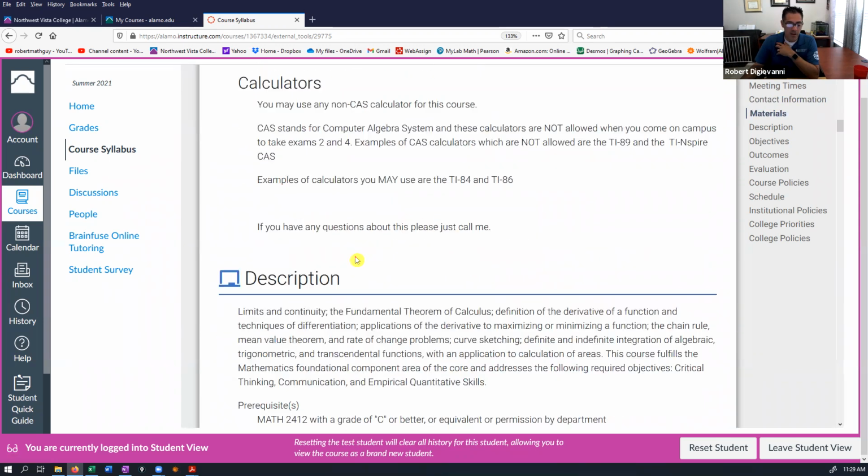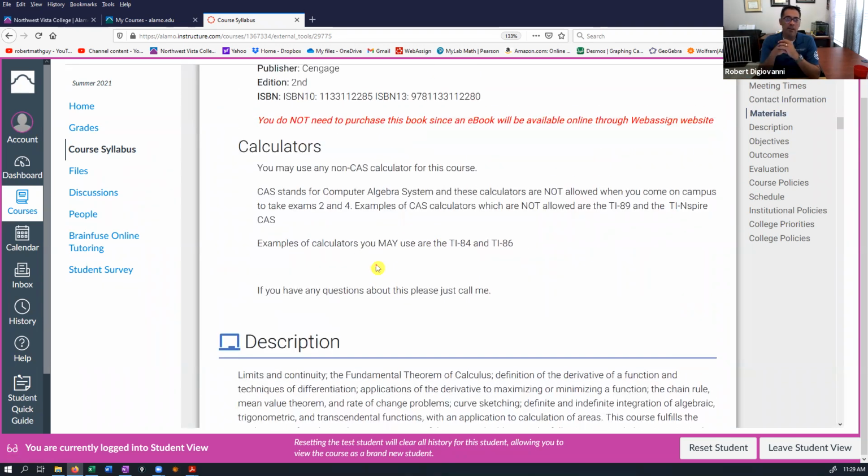Now, in terms of calculators, you need a scientific calculator, but you don't have to have a graphing calculator. It's totally up to you. If you're a STEM major, then you might want to invest in a graphing calculator at this point. If you're going to need to take Cal 2, maybe you want to. But there is a limitation on what I allow.